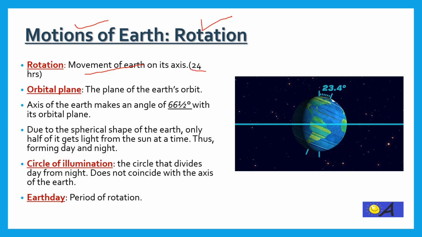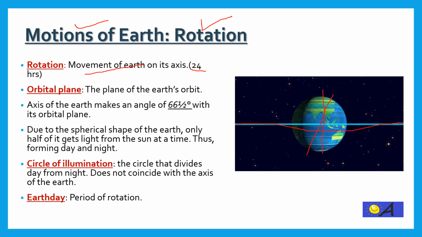This is how the Earth is inclined at an angle of 23.5 degrees and the Earth keeps on rotating about this inclined axis. Remember, the Earth does not rotate about this straight line but about the axis which is inclined at an angle of 23.5 degrees. And this straight line is the plane of Earth's orbit, known as the orbital plane.